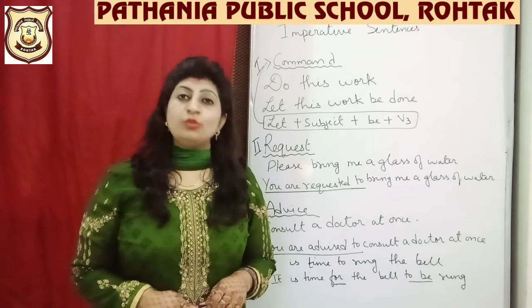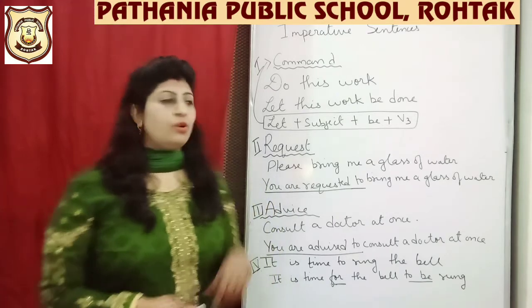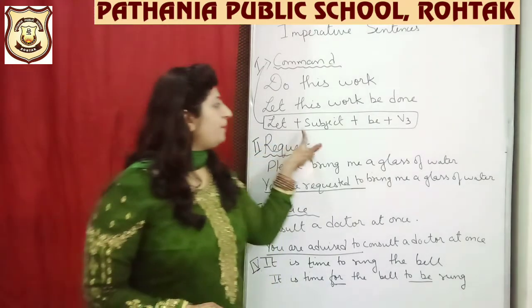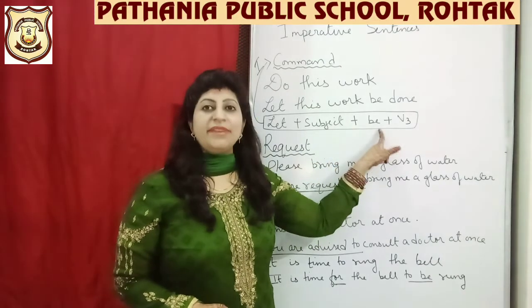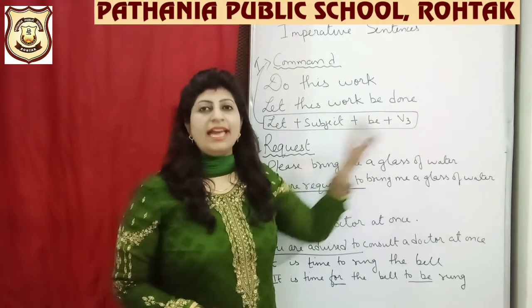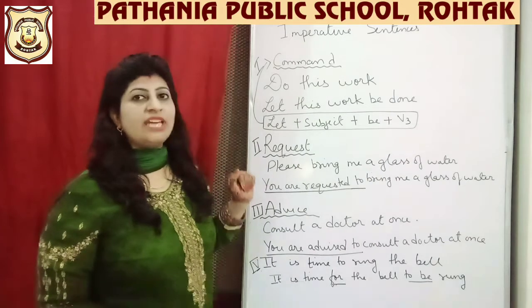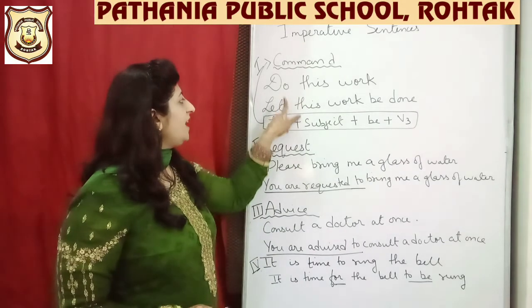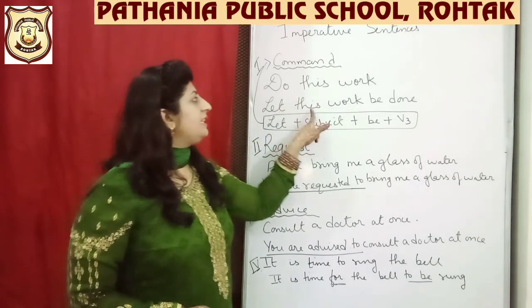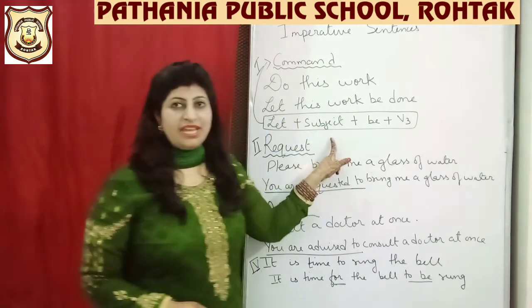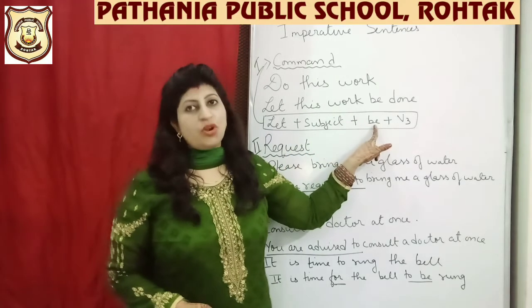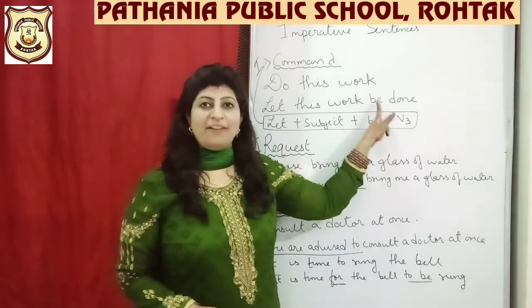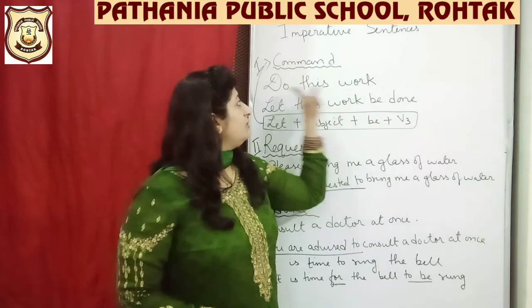Now what is the rule for such kind of sentence? The rule goes, let plus subject plus BE plus V3. And we have applied it to the above statement and we have written let. This work was our subject. So I have written let this work. Be was already given as per the rule, so I have placed be. Do.